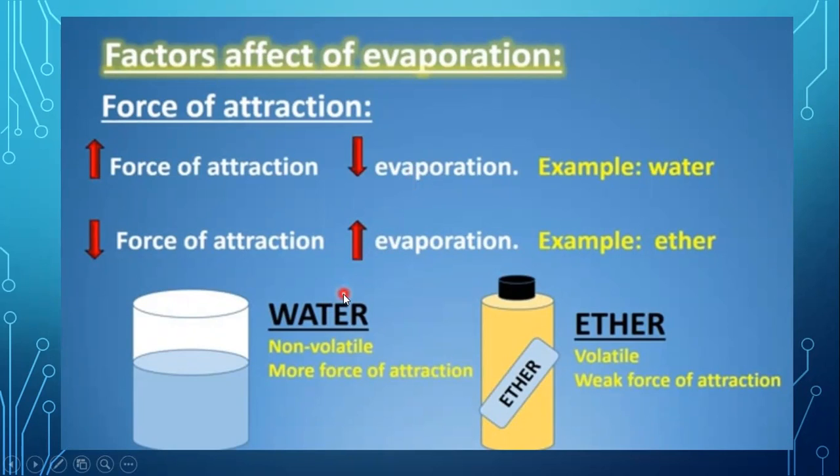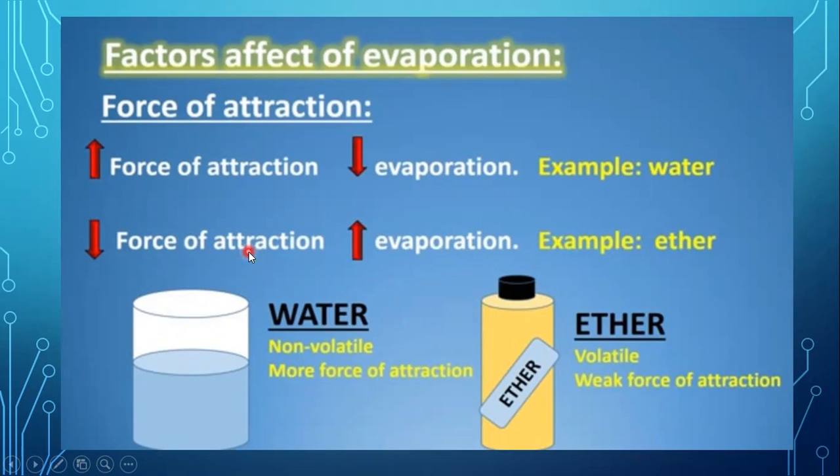The liquids or fluids that can rapidly change into vapors are called volatile, and those which cannot change easily into vapors are called non-volatile. So water is regarded as non-volatile as compared to some other liquids like ether and petrol.